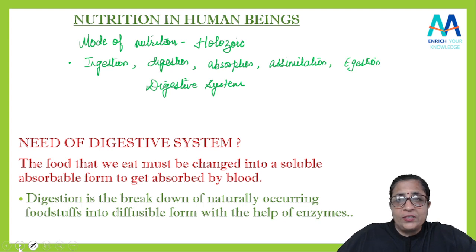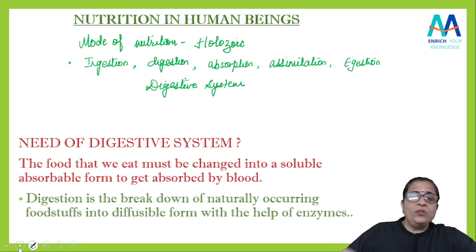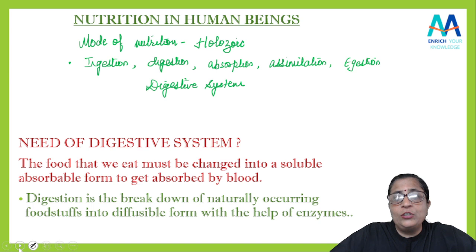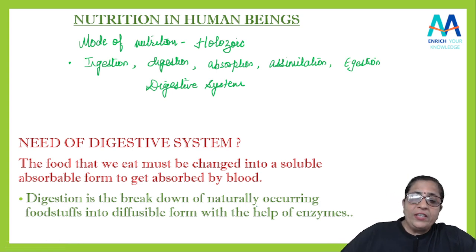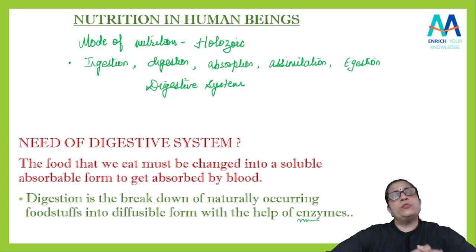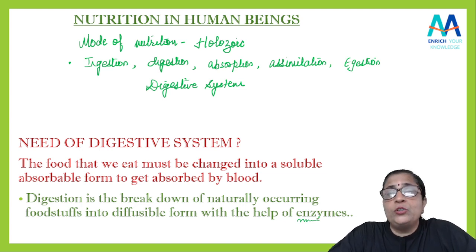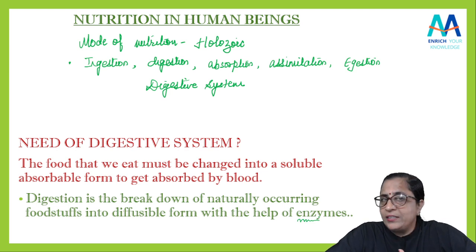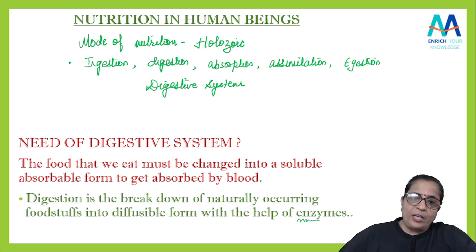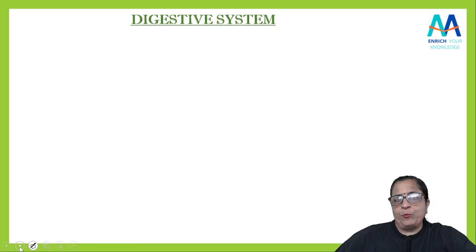Got it? So what does digestion do? It breaks down the foodstuff into diffusible form, or we can say absorbable form. But remember, they do it with the help of definitely enzymes. Yes, enzymes यहाँ पर बहुत important role play करते हैं, because जो breakdown of food होता है, it takes place with the help of enzymes. Got it, students? So now the next that we will discuss is what is your digestive system?